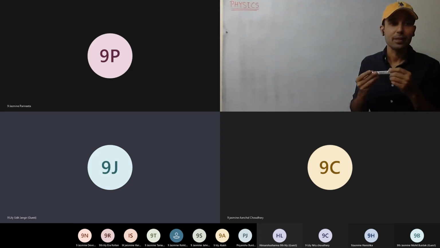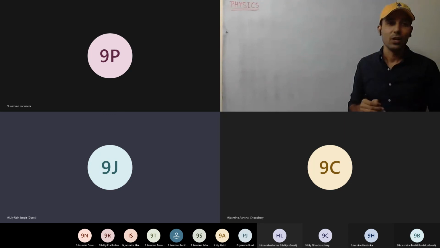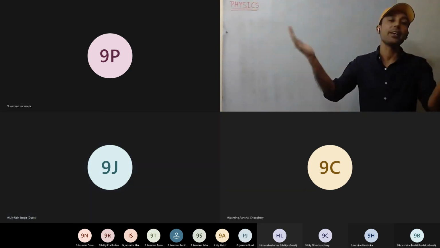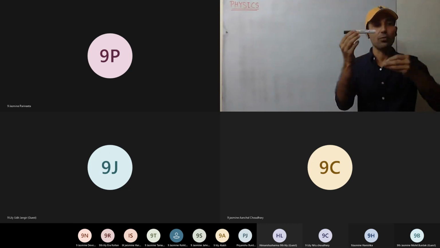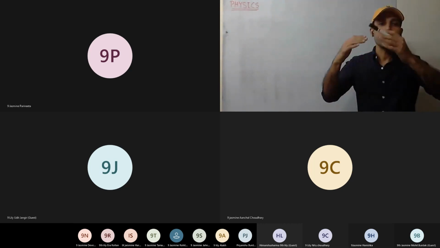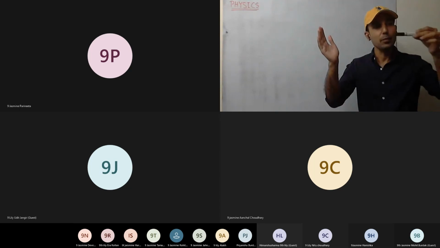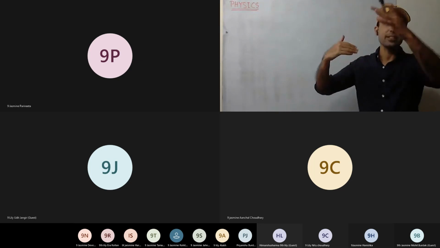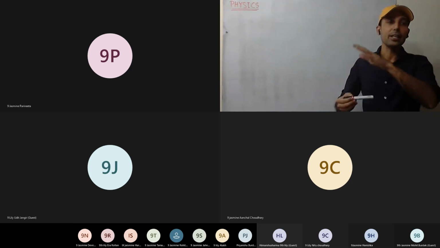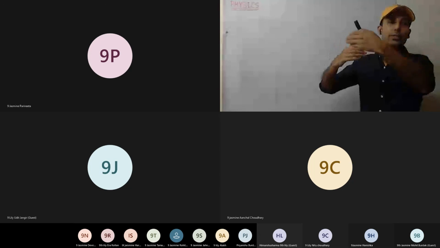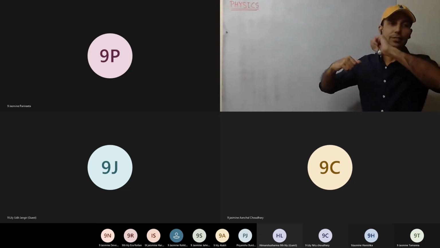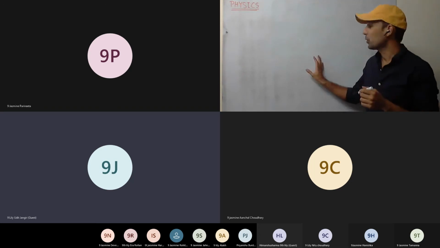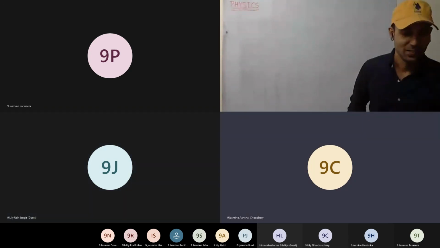That pen is applying an action force and that pen is not getting a reaction force. See here, for example, if we have a very dense gas, there will be reaction and it will stop fast. But as the air density decreases, it can move more because less friction force acts on it. So as the density decreases, the air is becoming rarefied, that means it is moving towards vacuum. Have you understood this one? Okay, so now I understood. Any more doubts?